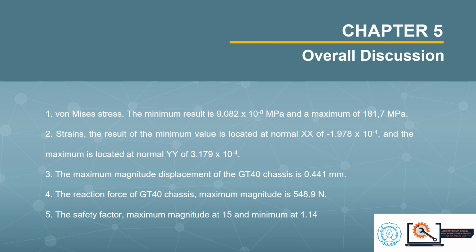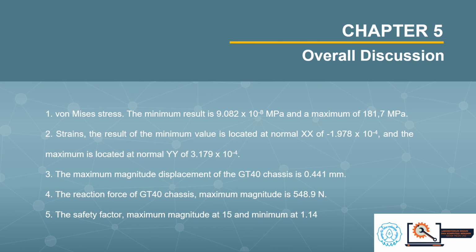The result of the minimum value is located at normal double X of negative 1.978 multiplied 10 to the power of negative 4, and the maximum is located at normal double Y of 3.179 multiplied 10 to the power of negative 4.